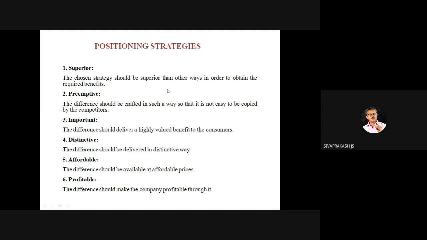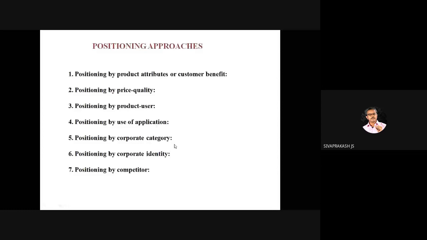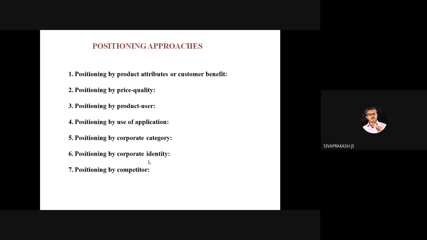Then positioning approaches. Yeah, it used to be like a matrix. In the B school when we have an exercise, we give them different factors under which you can choose which type of pricing you can choose for that situation, right? Or x-axis, y-axis, even multiple linearity. So price and quality: low price, high price, low quality, high quality. Where your product is going to be positioned, accordingly you need to fix the price, right? Or which pricing strategy would be best for positioning your product. Either way you can deal.